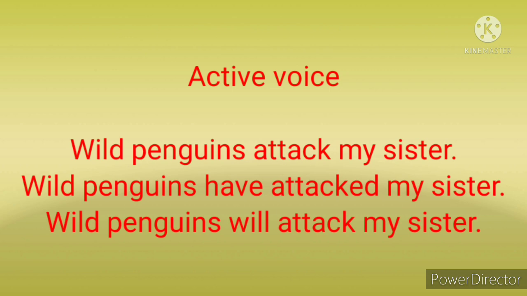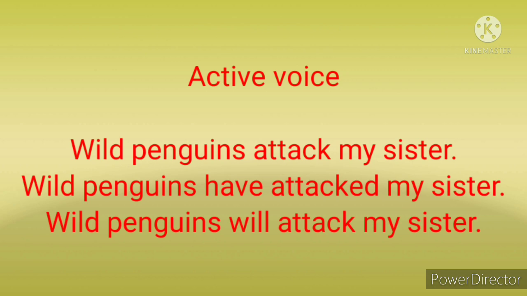We don't have s with the verb attack. If only we have s, that will be third person singular. But here it is third person plural. So we don't have s with the verb attack. It is in active voice form. We don't have any auxiliary verb here. Also it is in present form. And my sister is object. The sentence is in active voice form.